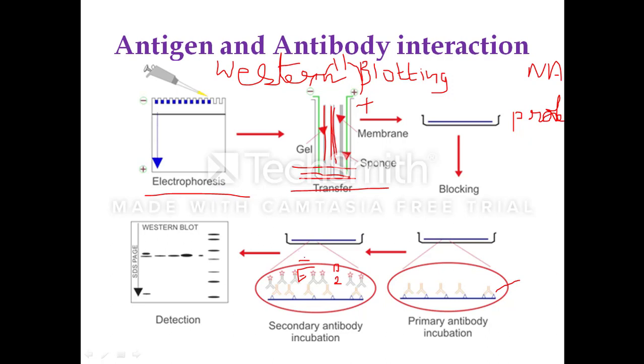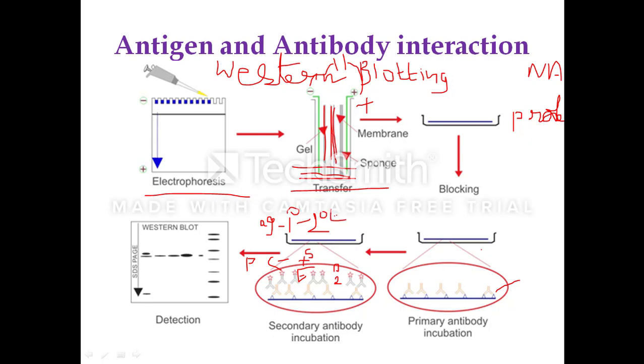A specific substrate will be added to get the color. This colored product tells you the presence of the secondary antibody, which in turn tells you the presence of the primary antibody and then the antigen, because it is the complex of the protein attached to the primary antibody that is complexed with the secondary antibody.